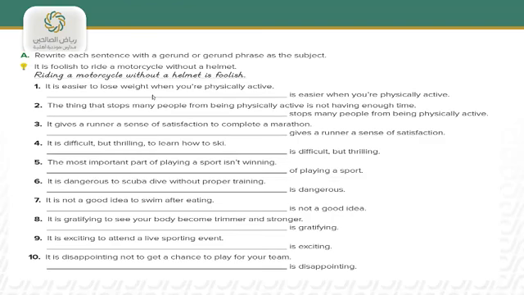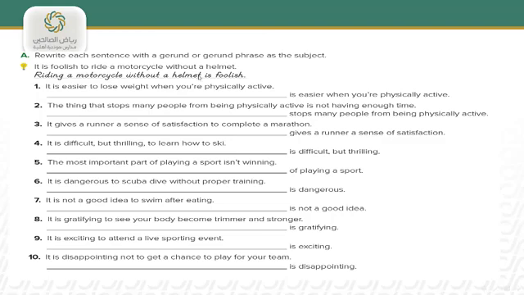It is foolish to ride a motorcycle without a helmet. So the verb ride, we will change it into a gerund. So it will become riding a motorcycle without a helmet is foolish.